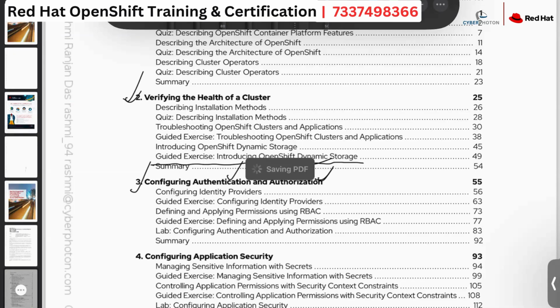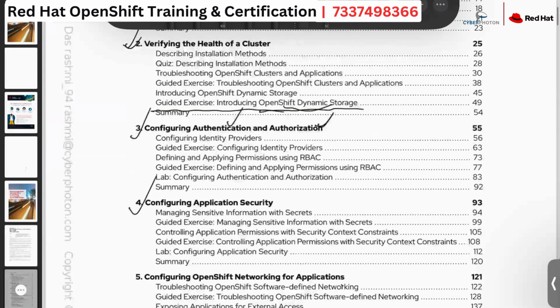Coming to chapter number 4, it's configuring the application security. So how to secure our applications. As I told you, this is an enterprise product, and Red Hat always tries to secure the customer applications in their infrastructure. So in this application security, we are trying to understand how to secure our applications, and about security context constraints, SELinux. These are all the parts we are going to cover in chapter number 4.